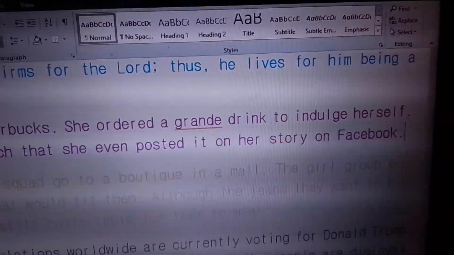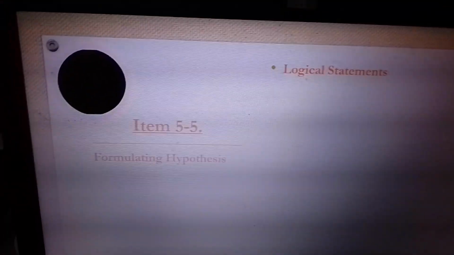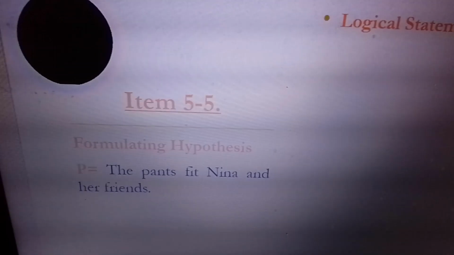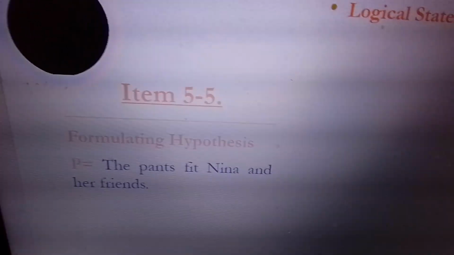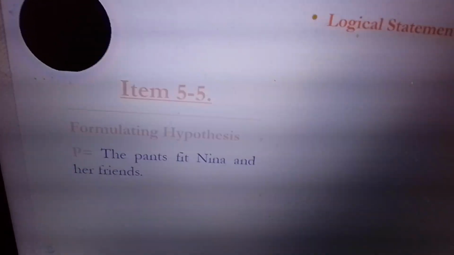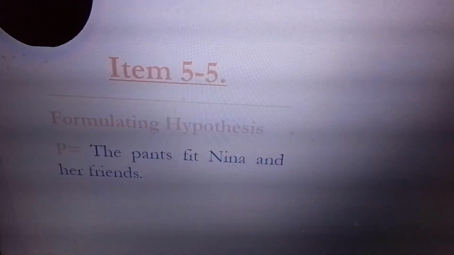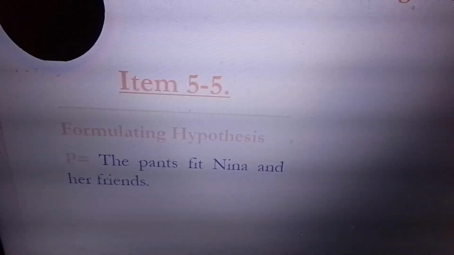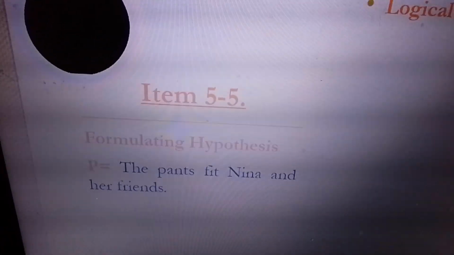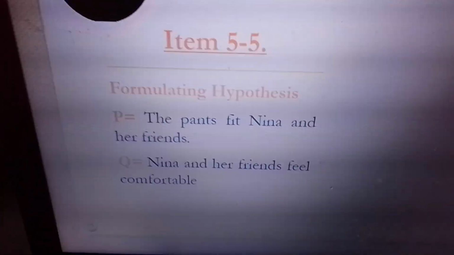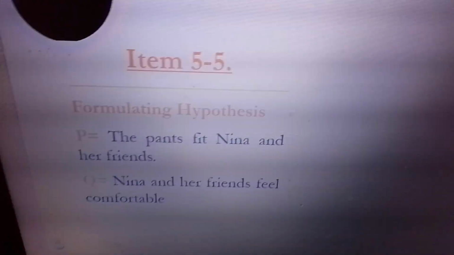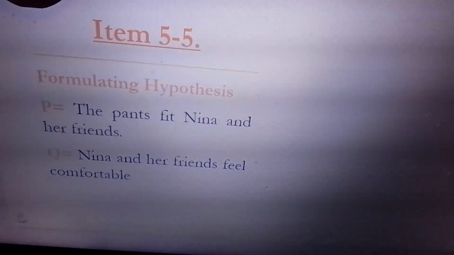Ganito kasi yun. Let's go back to the PowerPoint and formulate the hypothesis. So what is the P? If you wear pants that is comfortable, di ba? Remember the P that I put there is the pants with Nina and her friends. Then, Q, the pants is comfortable. Pero I think in general, the P is, you are comfortable in the pants.